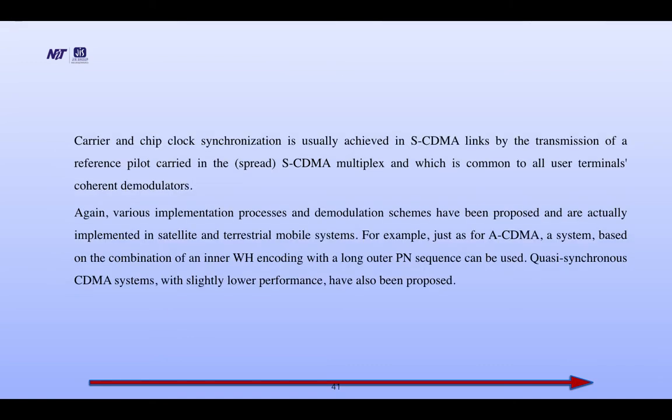Carrier and chip clock synchronization is usually achieved in SCDMA links by the transmission of a reference pilot carrier in the spread SCDMA multiplex, which is common to all user terminals' coherent demodulators. Again, various implementation processes and demodulation schemes have been proposed and are actually implemented in satellite and terrestrial mobile systems. For example, just as for ACDMA, a system based on the combination of an inner WH encoding with a long outer PN sequence can be used. Quasi-synchronous CDMA systems with slightly lower performance have also been proposed.